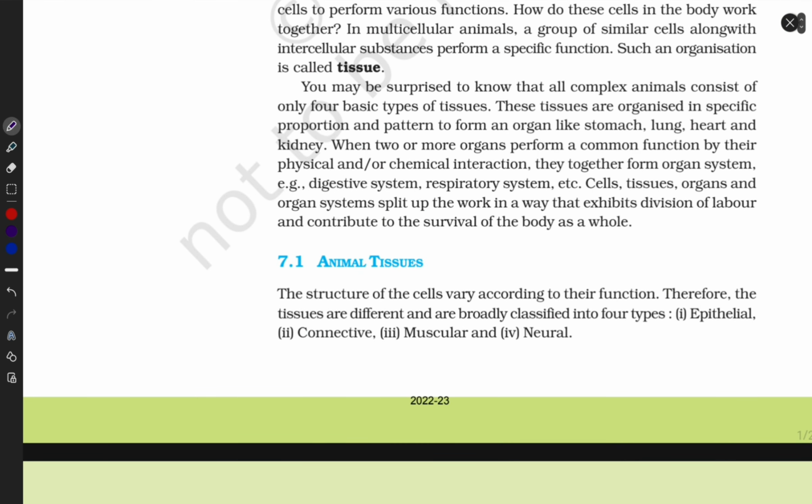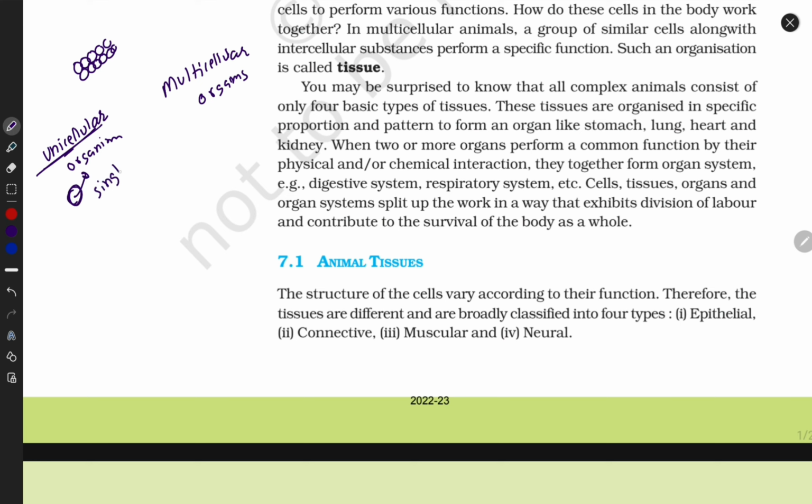First, what do you expect from unicellular and multicellular organisms? Which organism contains tissues? Guys, a unicellular organism is already made up of a single cell. We know that cells arrange and make tissues, and tissues combine and make organs. So this is already a single-level organism, a single cell. Do they have a tissue system? No, guys. But yes, multicellular organisms have a tissue system.